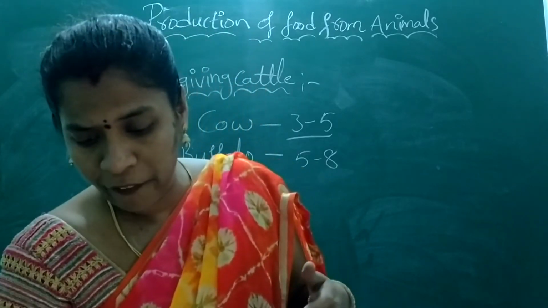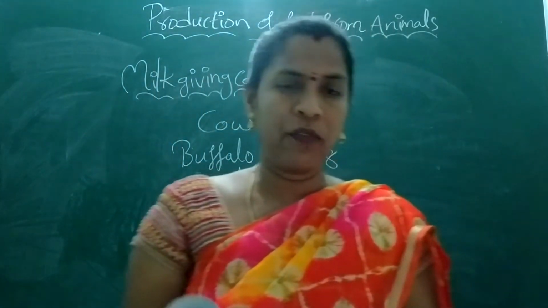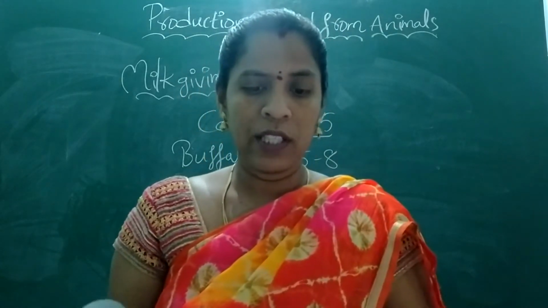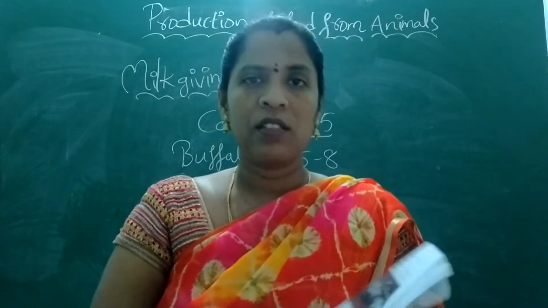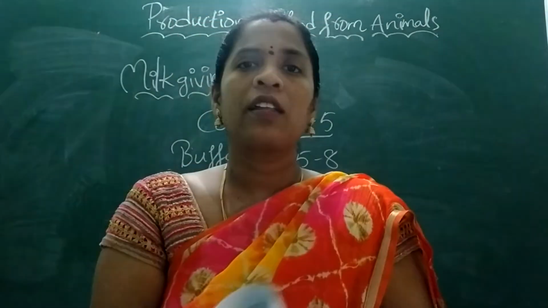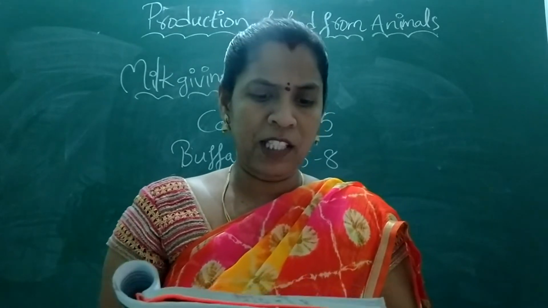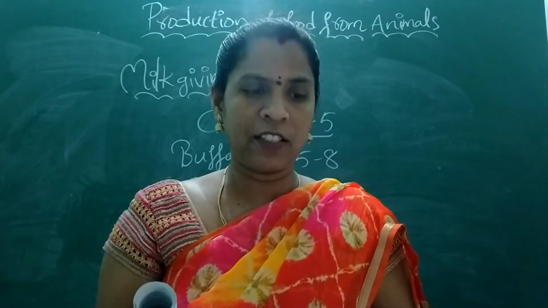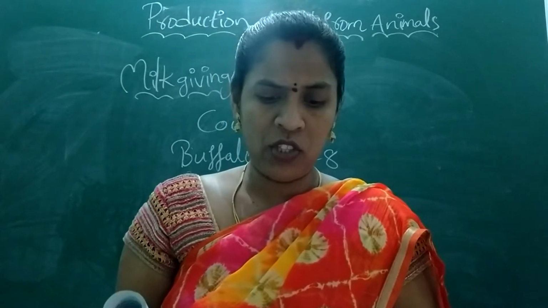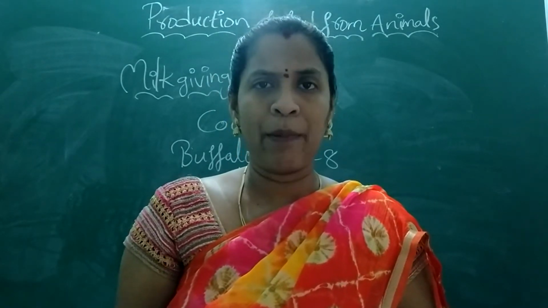So here are some questions. Let's look at page number 144, where a pie diagram is given. In that they asked from which animal we get maximum milk production. As per that pie diagram, we get the major amount of milk from cows. And name the areas where people use camel milk.